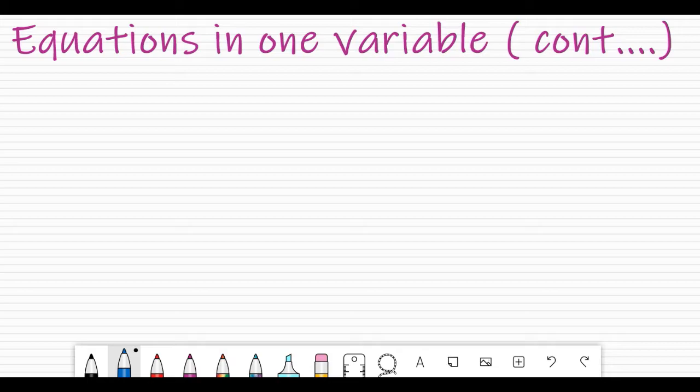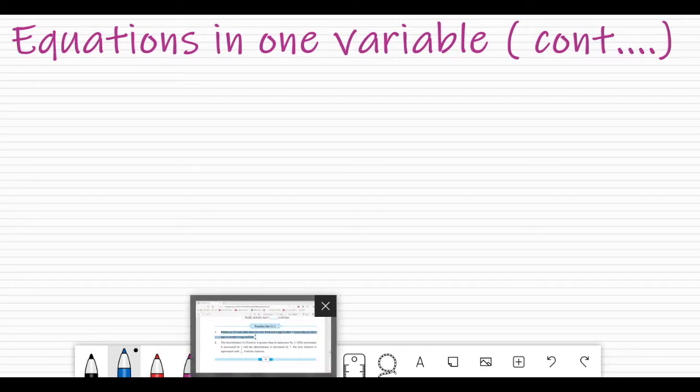At the end of the video, I had told you that equation in one variable is having lot of applications, and such questions will be there in different competitive exams, and it will be interesting also. So I'll be trying to solve some problems from your textbook so that you will understand that this kind of questions can be solved by making an equation and finding out the variable or finding out the solution for the equation.